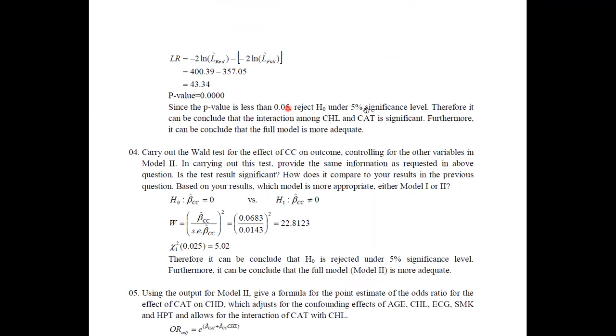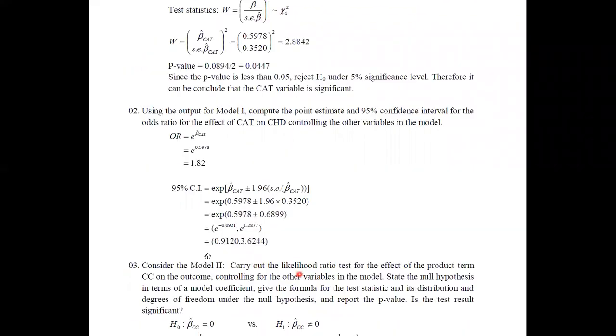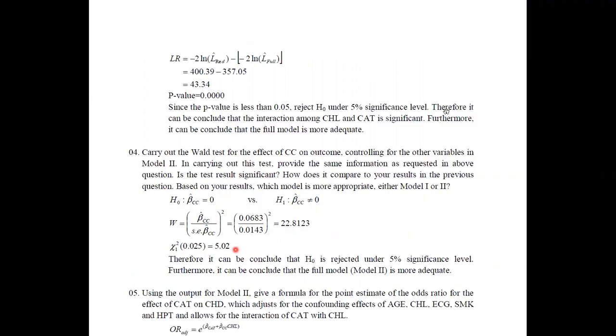Therefore, we have to reject the null hypothesis. When we are rejecting the null hypothesis, it means that we are rejecting that the parameter of this interaction equals 0. If we are rejecting this, then we can say that this parameter is significant. Since the parameter is significant, we can say that the interaction is significant. Therefore, since the interaction is significant, we can conclude that the full model is more adequate than model 1.